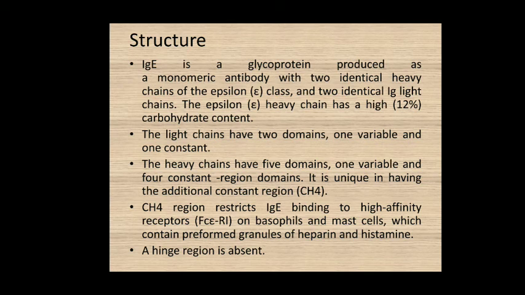Now it is unique in having an additional constant region. Within other types of the immunoglobulin molecule, there is the presence of 3 constant region domains within the heavy chain, but here there is the presence of 4 constant region domains, and this additional constant region domain is unique for this IgE type of the antibodies.